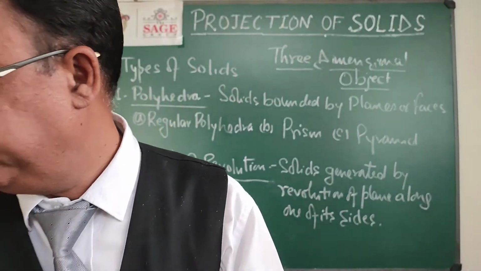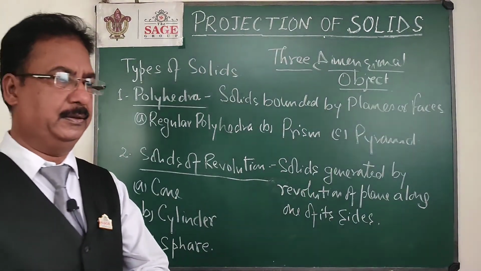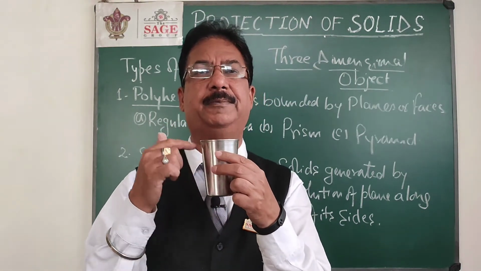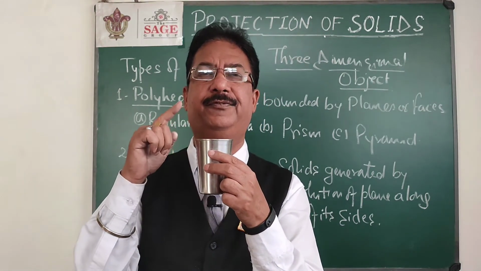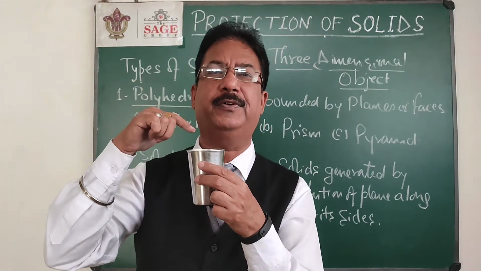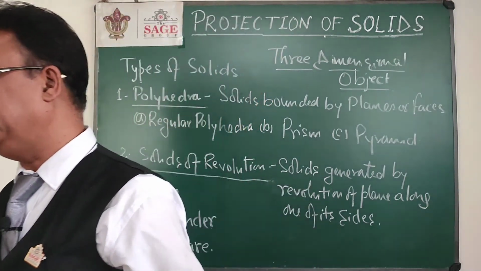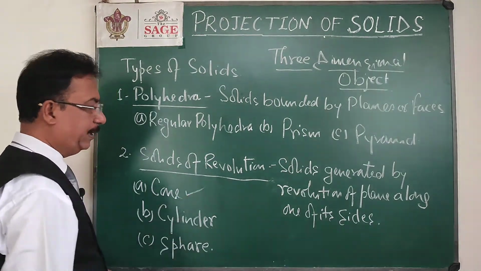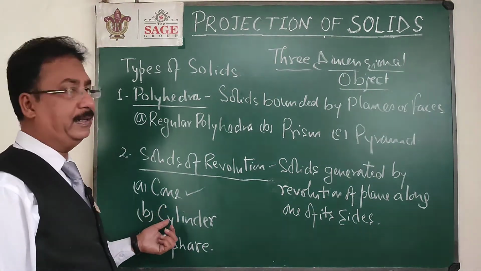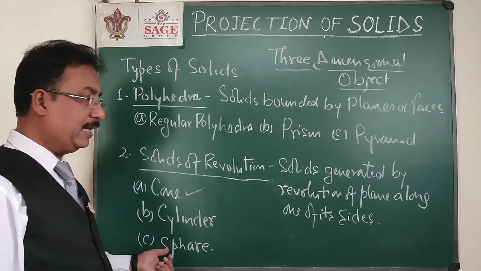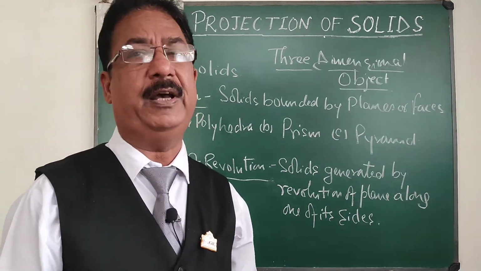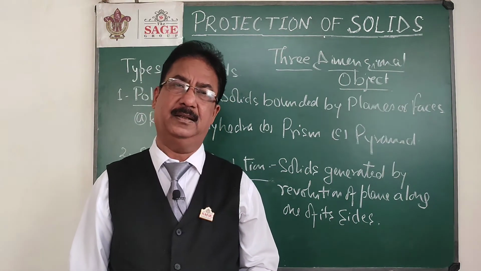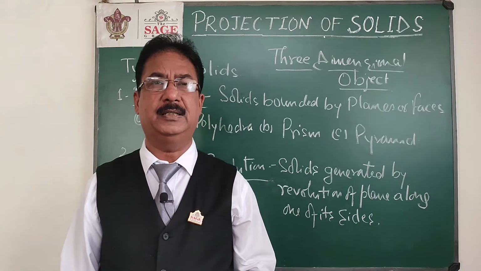In the same way, a cylinder, if I use this glass as a cylinder, is generated by revolution of a rectangle. If you hold a rectangle and rotate it about one of its sides, the object generated will be a cylinder. The difference between a cylinder and a cone is that a cone has one base and an apex, while a cylinder has 2 circular bases. Another solid is the sphere. If I rotate a semicircle about its straight edge, the object generated will be a sphere.